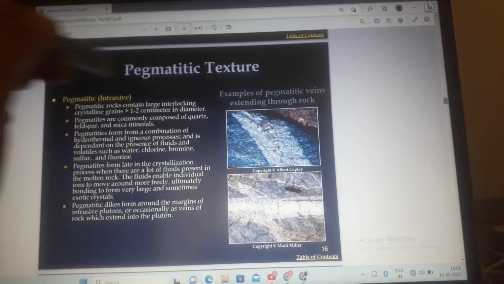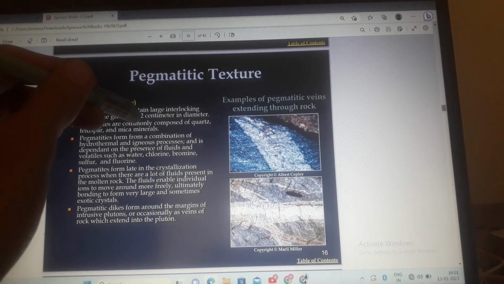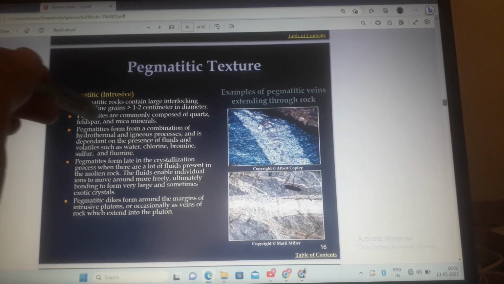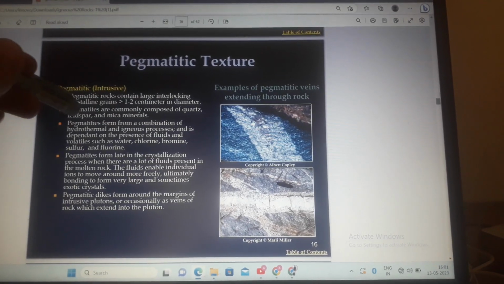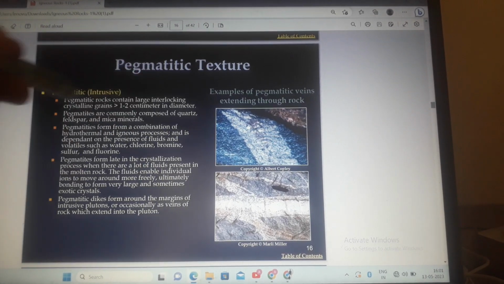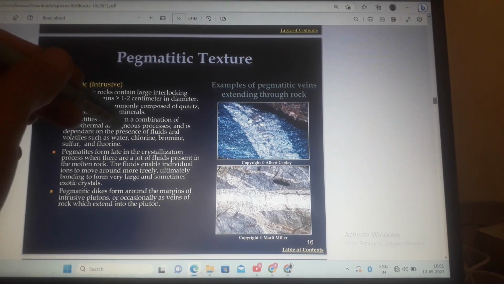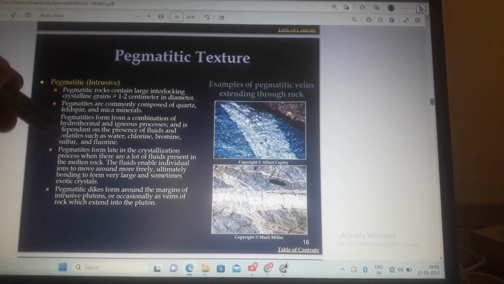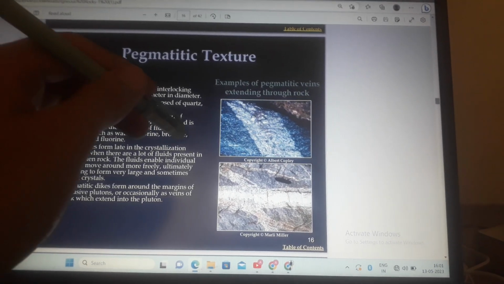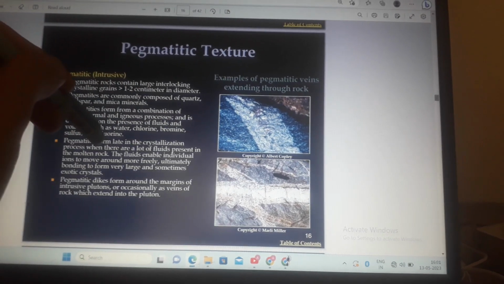Pegmatitic texture: pegmatitic intrusive. Pegmatitic rocks contain large interlocking crystalline grains greater than 1 to 2 cm in diameter. Pegmatites are commonly composed of quartz, feldspar, and mica minerals. Pegmatites are formed from a combination of hydrothermal and igneous processes and are dependent on the presence of fluids and volatiles such as water, chlorine, bromine, sulfur, and fluorine.